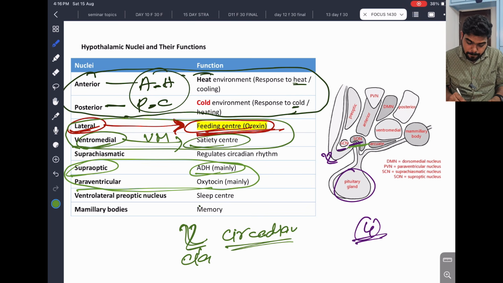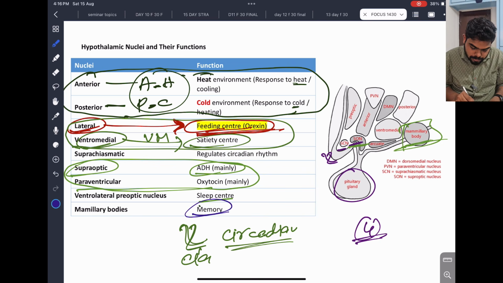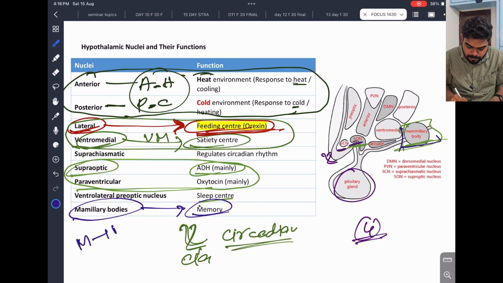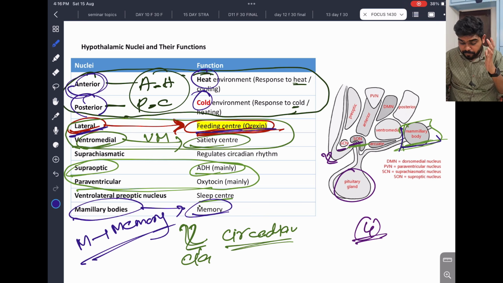And we have preoptic nucleus; ventrolateral preoptic nucleus is known as sleep center. And the mammillary bodies here, nothing but our very important memory. Mammillary bodies are related to memory. So M for memory, and anterior for heat, posterior for cold, lateral for orexin, feeding center, and ventromedial satiety center.